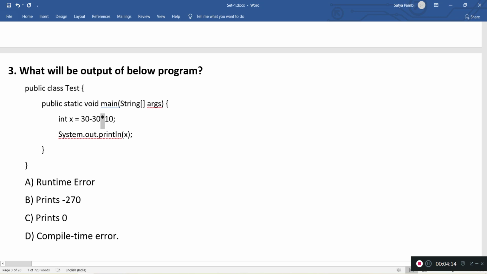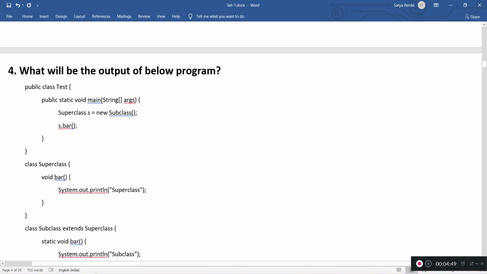The logic in Java is that multiplication gets more priority than addition and subtraction. So first the multiplication will be executed, and 300 will come, and then 30 minus 300. So the answer would be minus 270. There won't be any runtime or compile errors. These look pretty good.